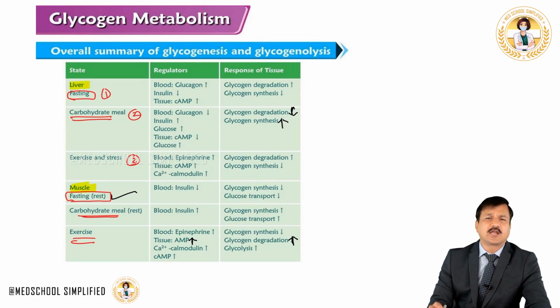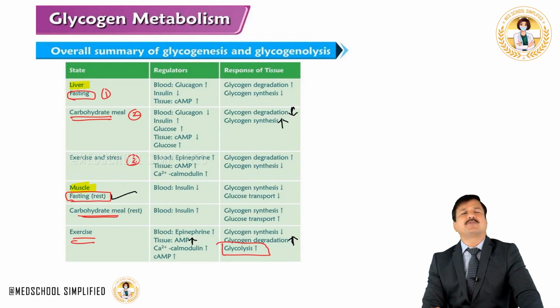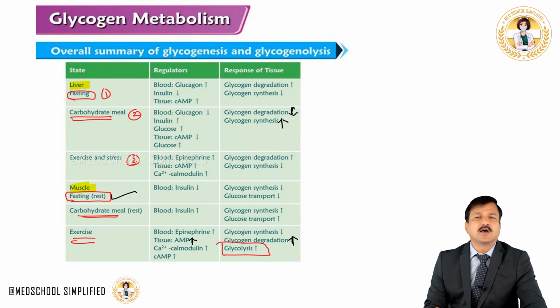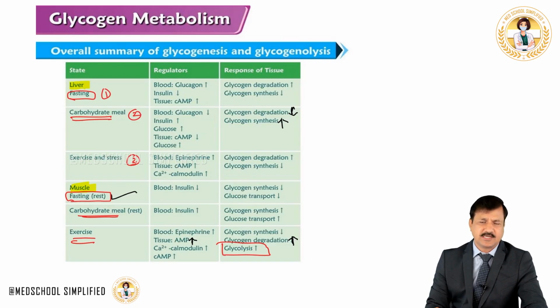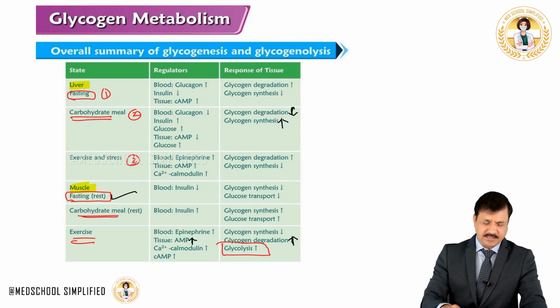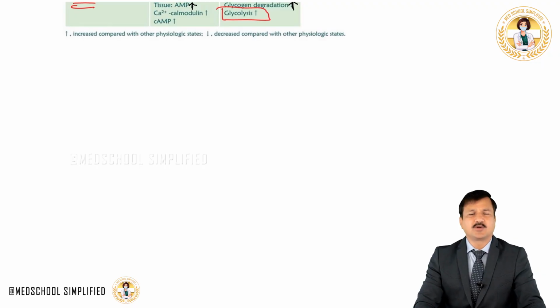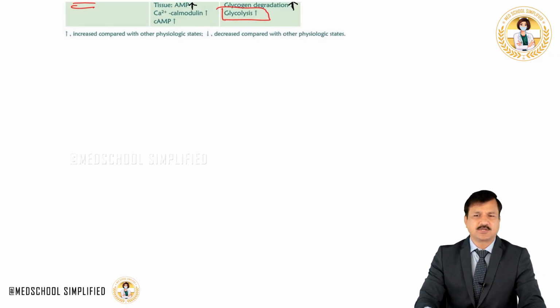also there will be increase in glycolysis. As you see here, why is glycolysis increased? It is because AMP will have a positive effect on PFK1 enzyme, that is phosphofructokinase 1 enzyme. So like this, glycogen metabolism is regulated in our body hormonally and also allosterically.